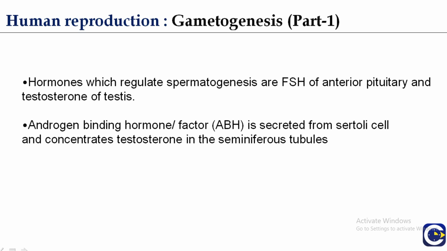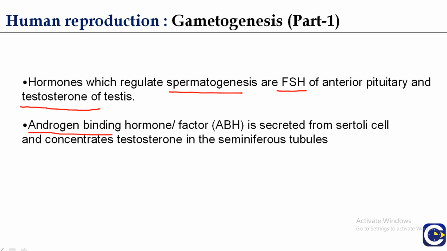Hormones which regulate spermatogenesis are FSH, follicle stimulating hormone of anterior pituitary, and testosterone of testes. These regulate the process of spermatogenesis.